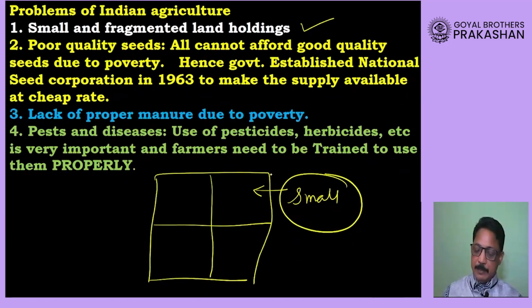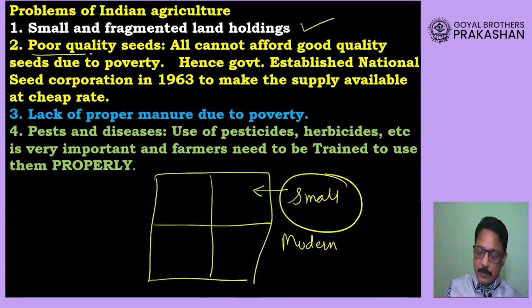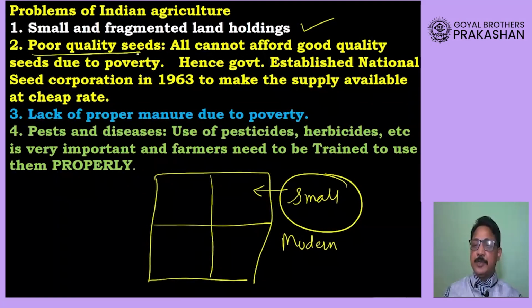Now in this small piece of land, dear student, he cannot use modern machines, he cannot use modern technology because the size of the farm itself is small. Now many farmers in our country are poor and they do not have good knowledge, and they are therefore using poor quality seeds, because of which the overall production will also decrease. And that is why our government established the National Seed Corporation in the year 1963 in order to provide better quality seeds to the farmers.